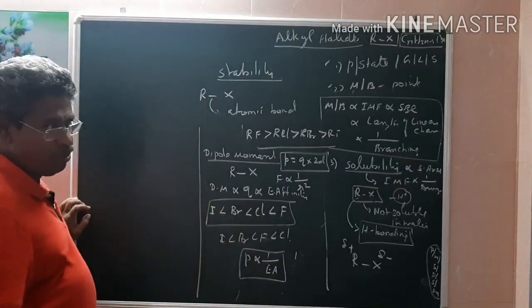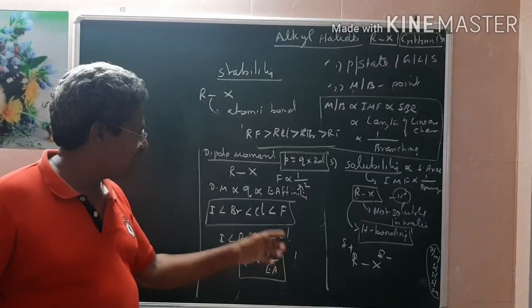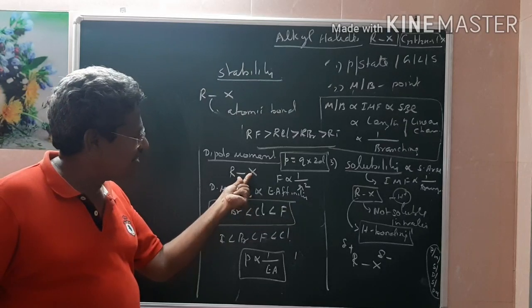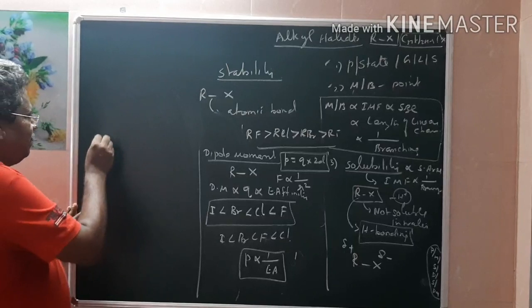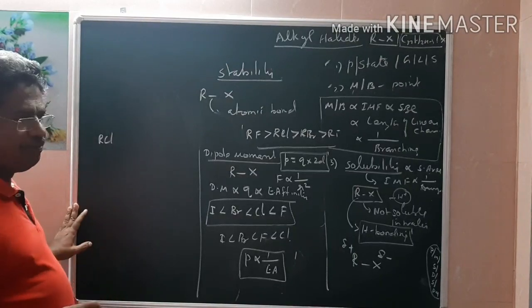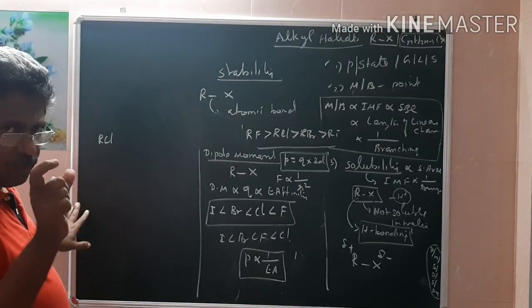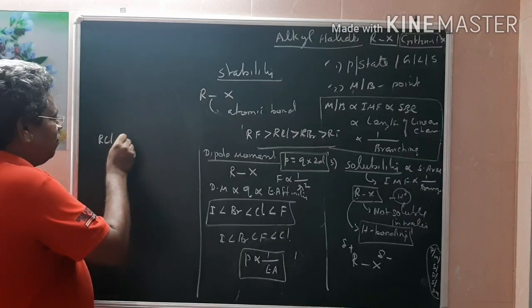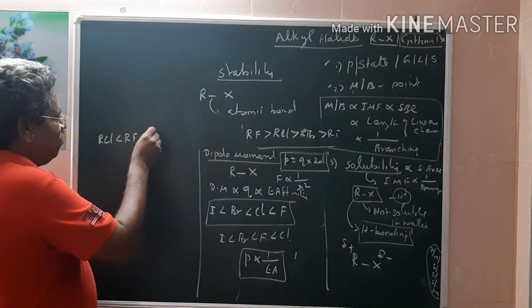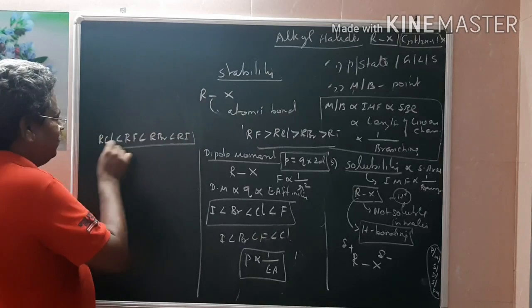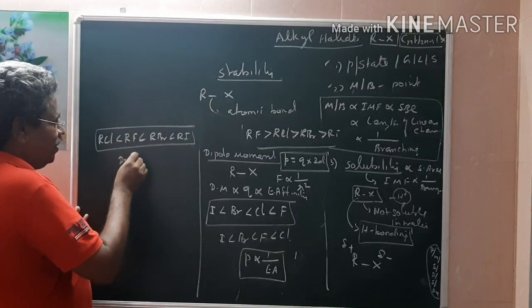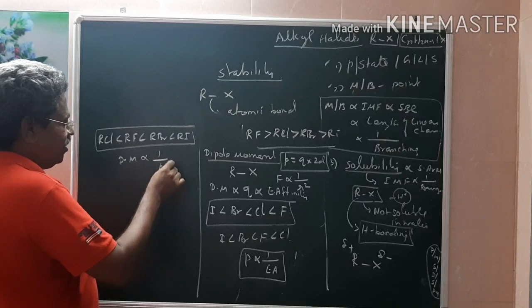Therefore, among these, as the size decreases, the dipole moment will be least for RCl. When it comes closer, this will be RF, this will be RBr. Okay. Therefore, dipole moment is inversely proportional to electron affinity. That's all.